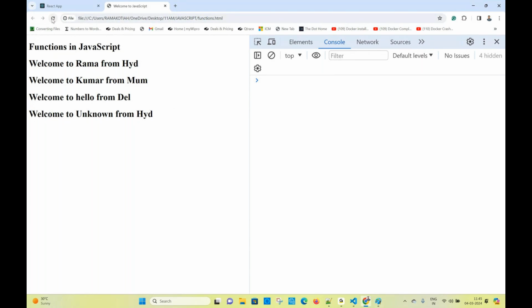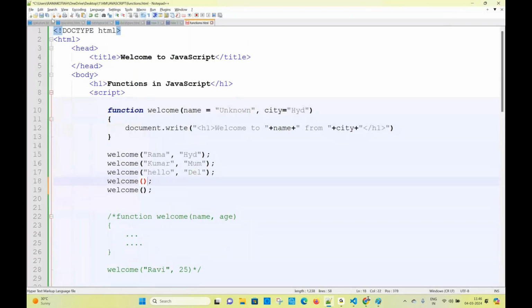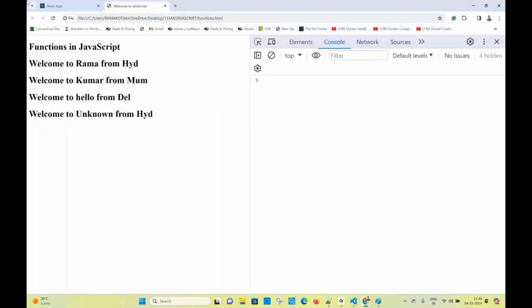For example, one person is coming here, passing only his name. Now you see what is the output for him. Welcome to Raghu from HYD, the default city. Default values also we can set to the parameters.